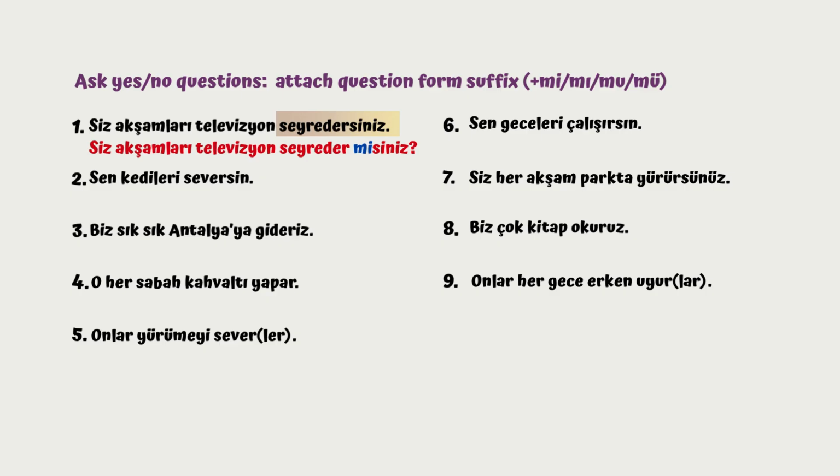Okay, let's do it together. Number two, sen kedileri seversin. So I'm going to find the geniş zaman suffix, sevmek, sever. Right? So I'm going to put the question form suffix right after that. The last vowel of sever is e, so I'm going to choose me. So sen kedileri sever misin? Written separately again. Number three, biz sık sık Antalya'ya gideriz. So we go to Antalya very often.